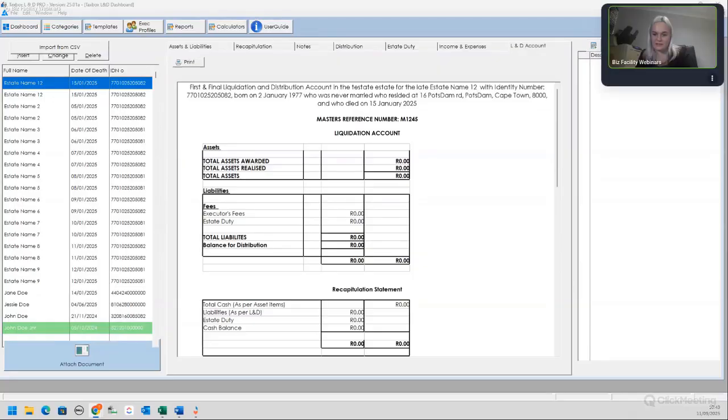Obviously, I don't want to talk for hours and hours, but what is next? We want a Rev 267 pre-populated form, which I think is going to be a great add-on, because that form can be quite overwhelming. That is now in phase 2 that we're busy with. We're already busy scoping the development work.